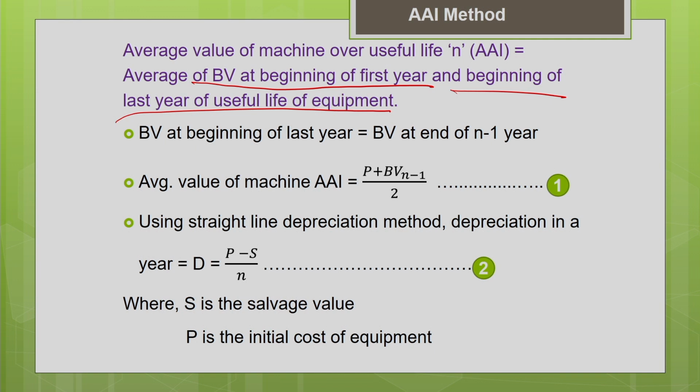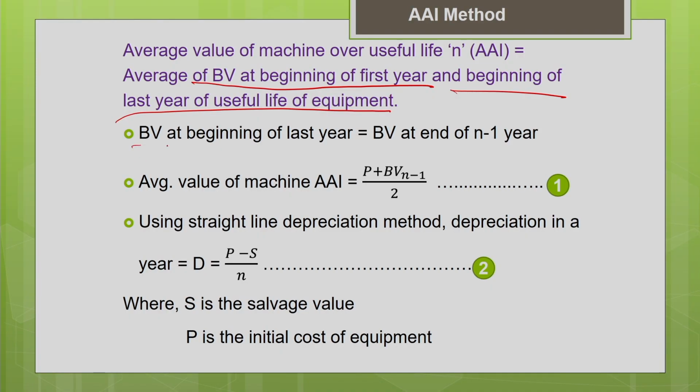And one more important thing which I told you earlier also. Book value at the beginning of a particular year is equal to the book value at the end of the previous year. Say the total number of years is n, then the book value at the beginning of last year n is equal to the book value at the end of the previous year. Previous year is nothing but n minus 1 year. So this guideline you should remember.